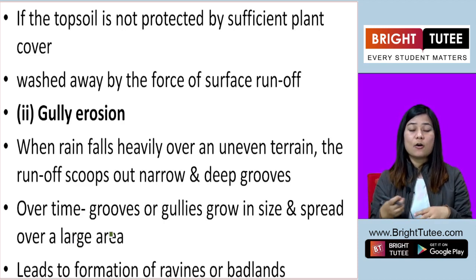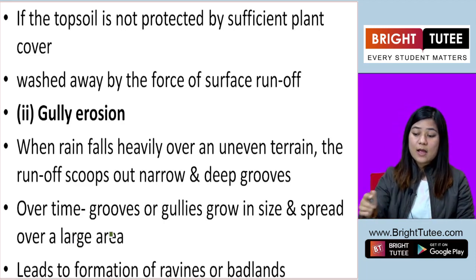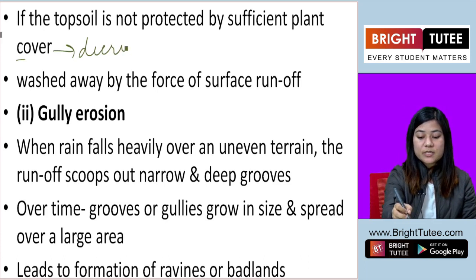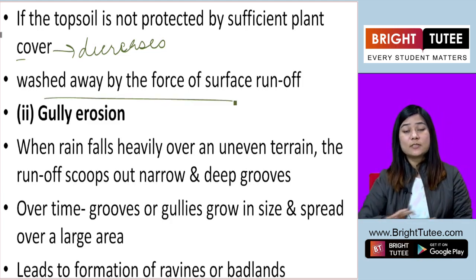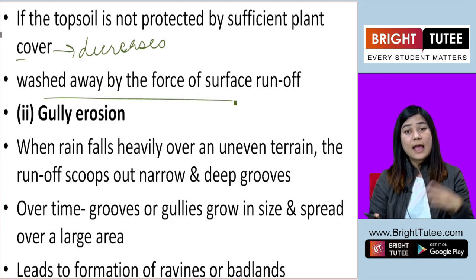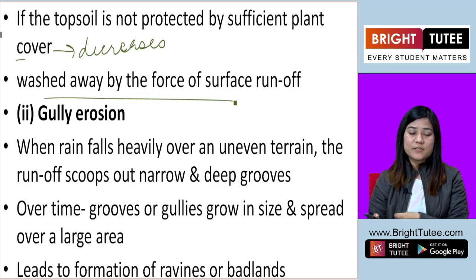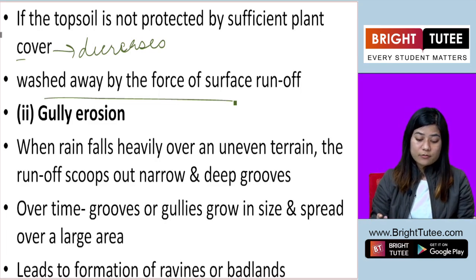The plants or the trees or the vegetation that grows in that area also reduce, because the soil gets washed away by the force of the surface water. With the soil being washed away, there is no fertility left, and when there is no fertility, the plants cannot grow.